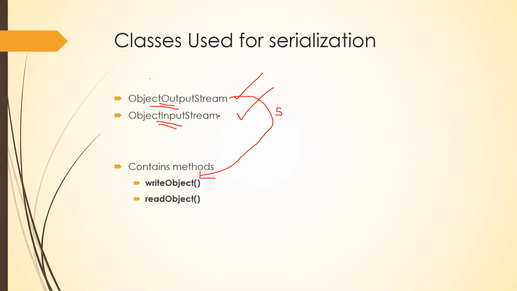ObjectInputStream has a method called readObject, and it is used for deserialization.